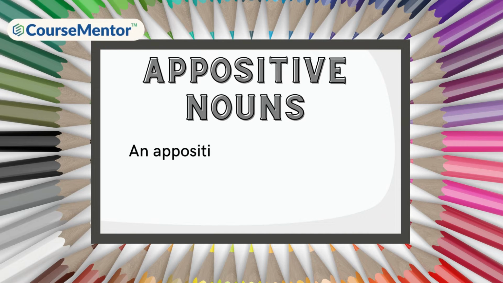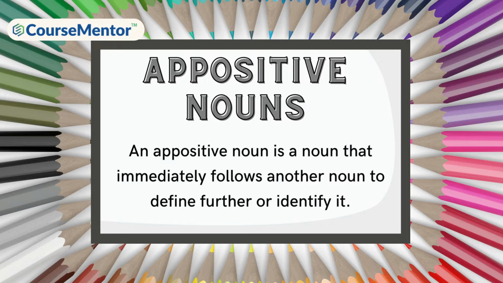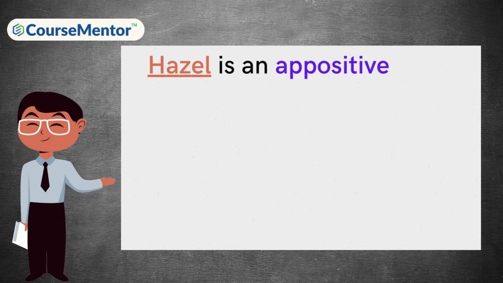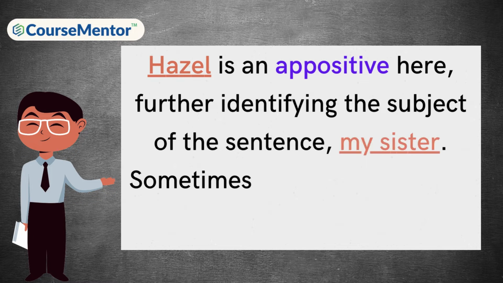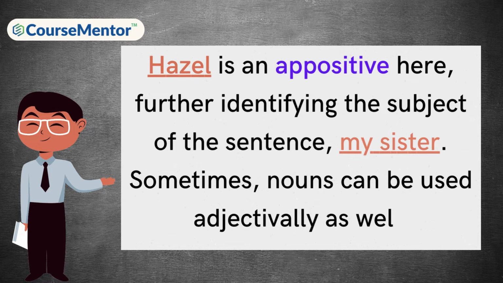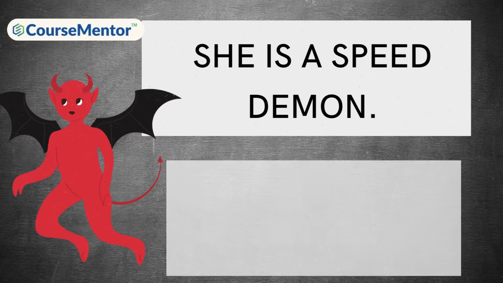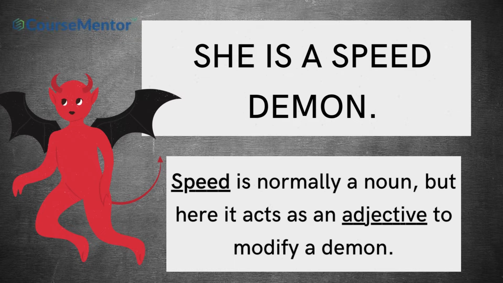Appositive nouns. An appositive noun is a noun that immediately follows another noun to define further or identify it. My sister, Hazel, is 6 years old. Hazel is an appositive here, further identifying the subject of the sentence, my sister. Sometimes, nouns can be used adjectively as well. Let's have another example. She is a speed demon. Speed is normally a noun, but here it acts as an adjective to modify demon.